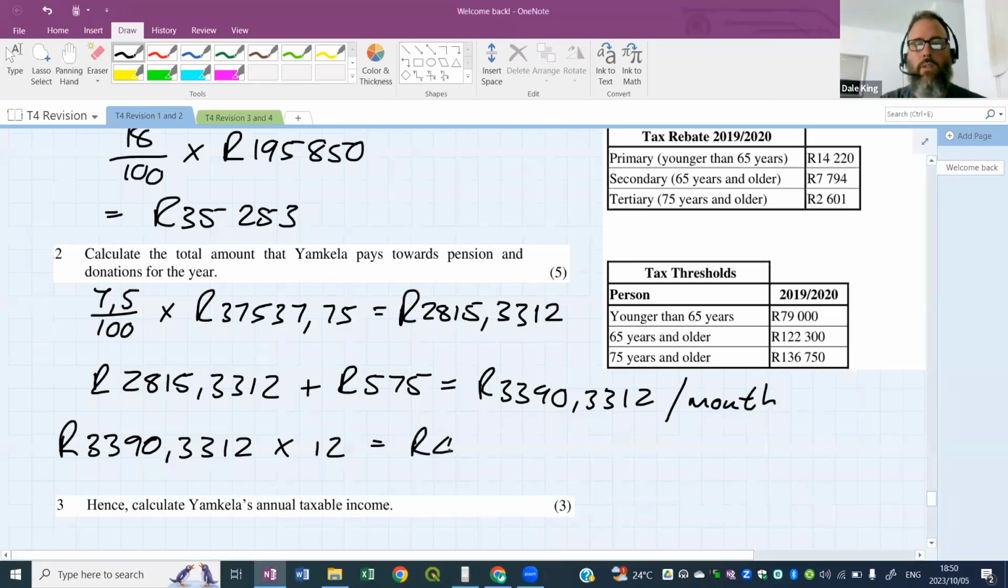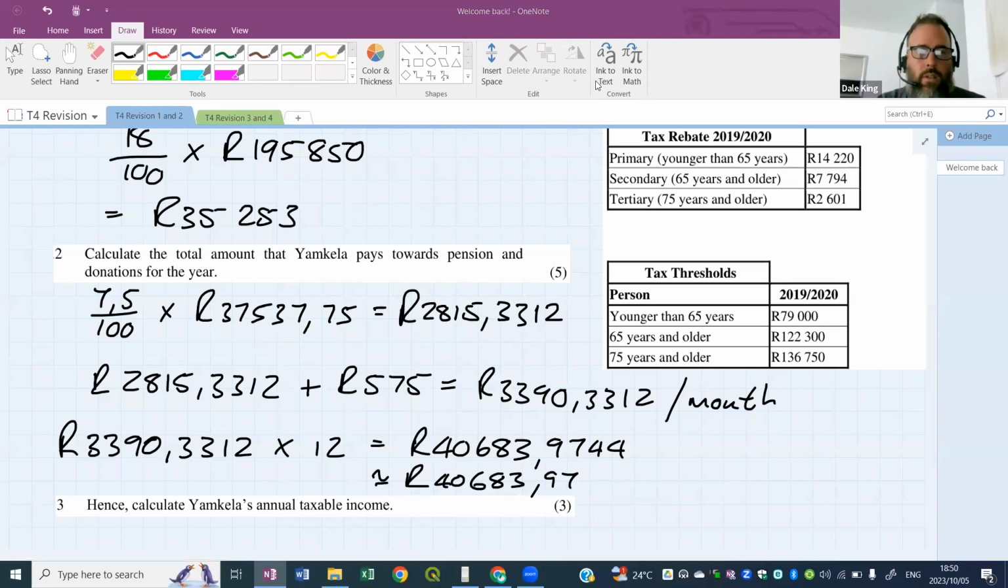40,683.9744, which is roughly equal to 40,683.97. All right. So the answer for the number is 33125. Okay, 33125. All right, I'll put it in.